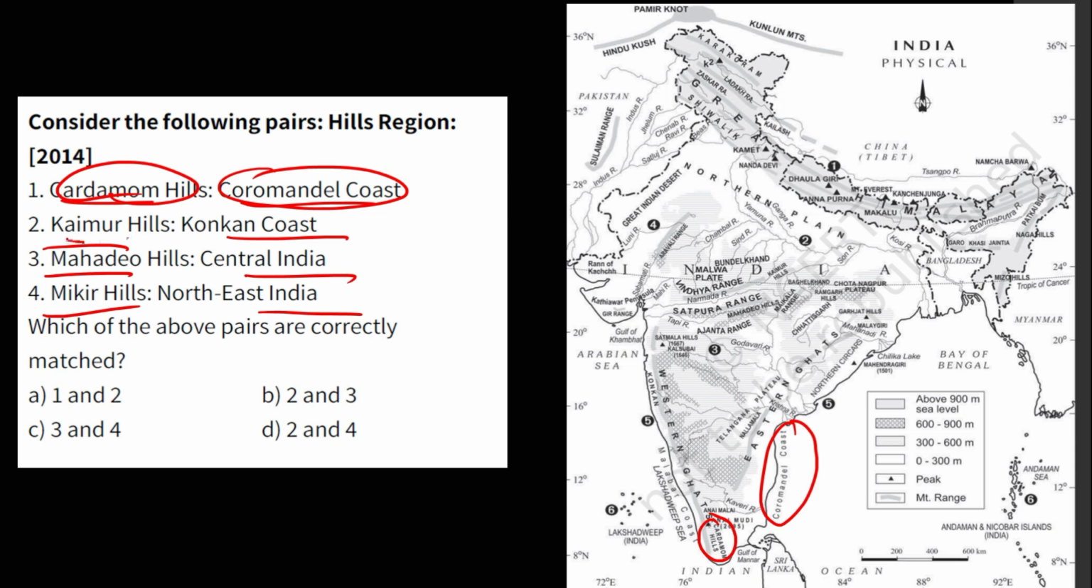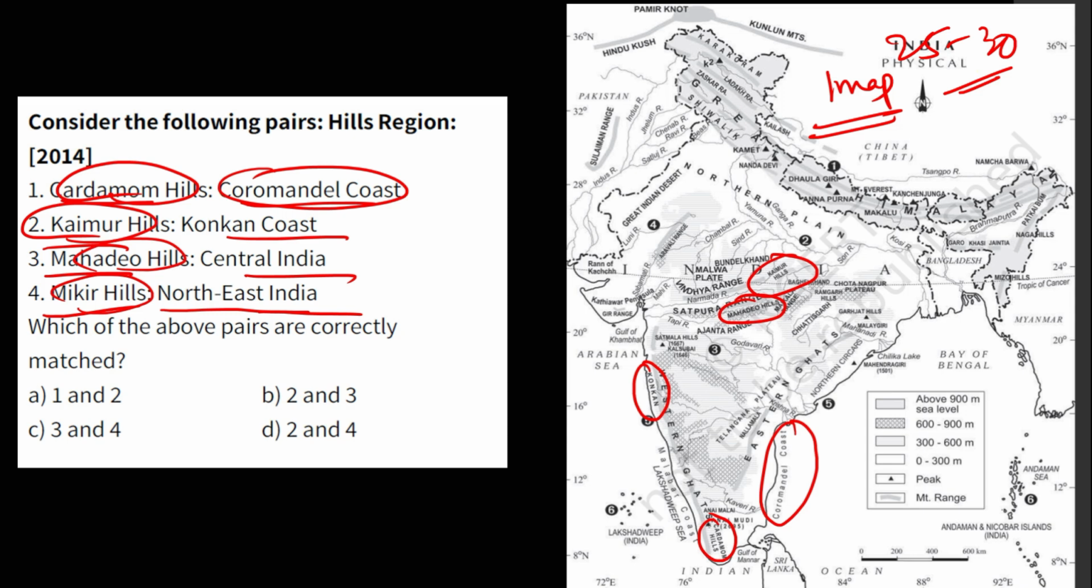You can see Kaimur Hills. You can see here Konkan Coast. Where is Konkan Coast? Exactly. See, words also they have directly used. Mahadev Hills, Central India. You can see Central India. Then Mikir Hills. Okay, Northeast India. You see how UPSC is so easy. UPSC is so easy. One map and you have at least 25 to 30 questions in the last 10 years. Just by one map. If you master this one map.